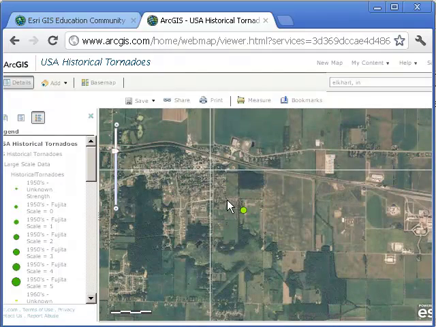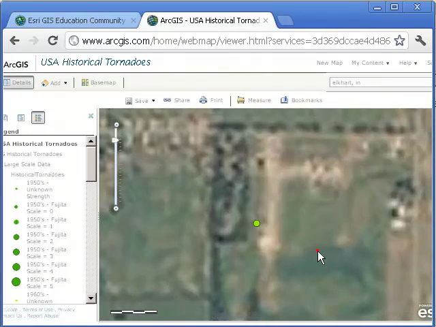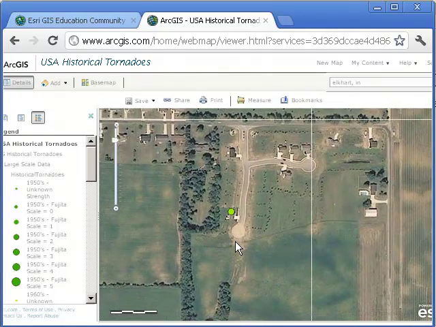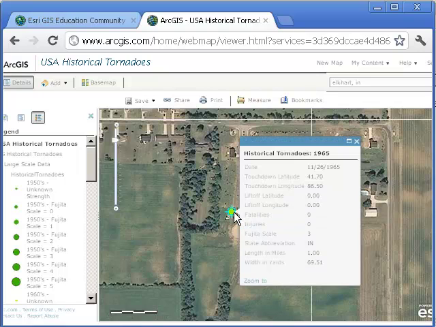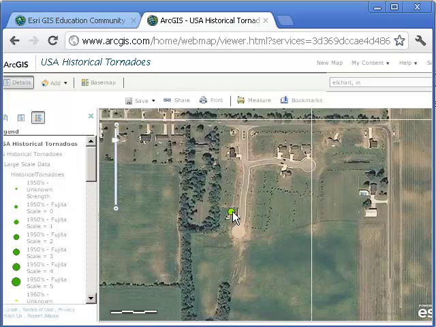For example, this particular tornado touched down right here. What field did it touch down? Again, recognizing that you might be using data that was collected at one scale, but now you're zoomed way into a large scale. This particular tornado might have been old. Indeed, it was from 1965. How much confidence do we have in the exact spatial location of that tornado? It may have been in this general area. We don't know exactly that it was right there. It may have been, but it may not have been.